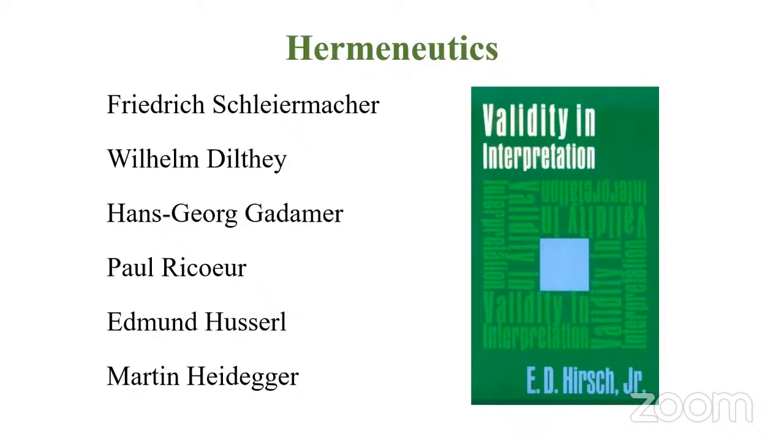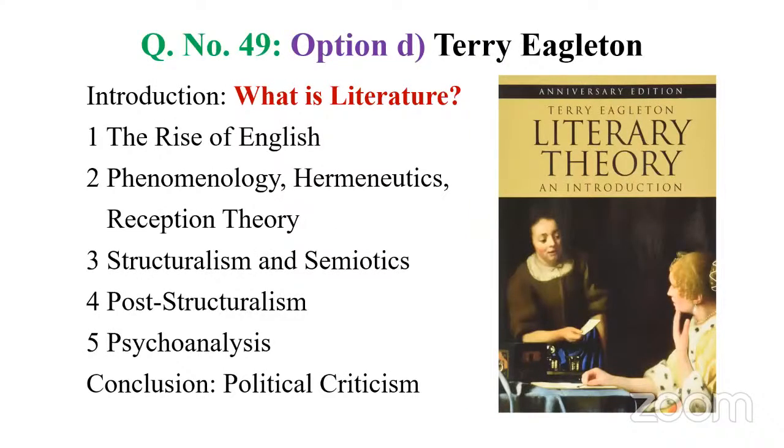Then let's go to the option under 49, option D, Terry Eagleton. As I told you before, Terry Eagleton is a Marxist, and this is his well-known work, Literary Theory: An Introduction. So I have given the contents of this book on the slide. So you have the introduction, as I told you before, what is literature? So this is his work. This is the opening of this book, Literary Theory: An Introduction.